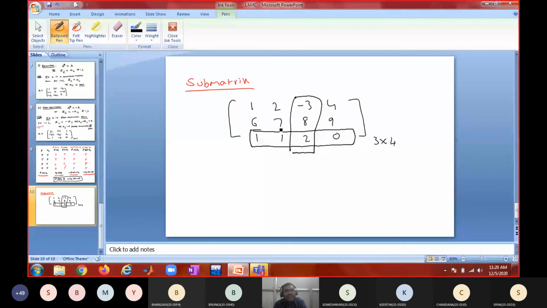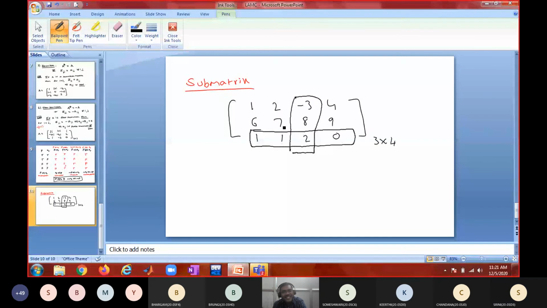No. Somebody said by deleting a finite number of rows and a finite number of columns. I'm deleting zero rows and zero columns. Is zero not finite? Zero is finite.